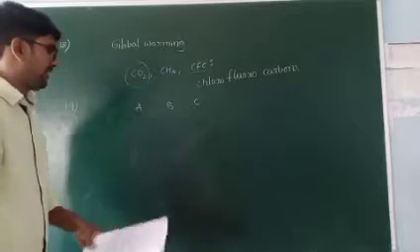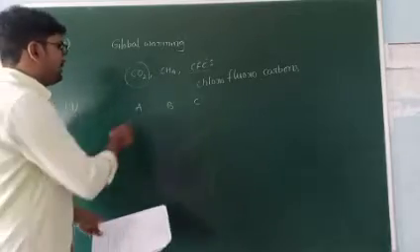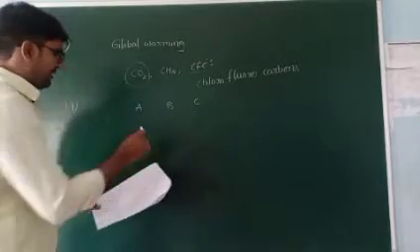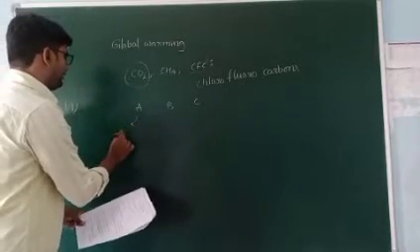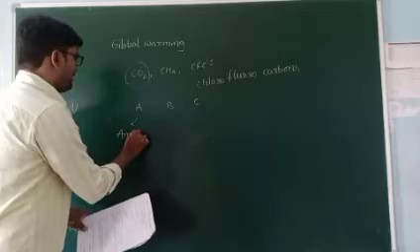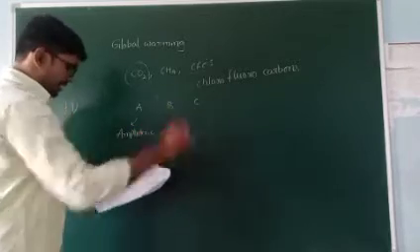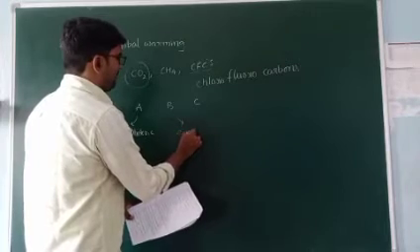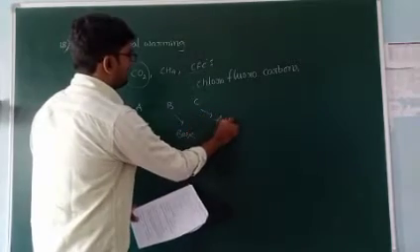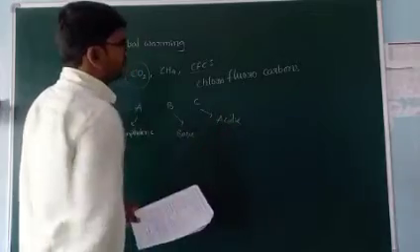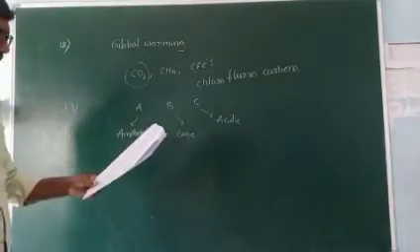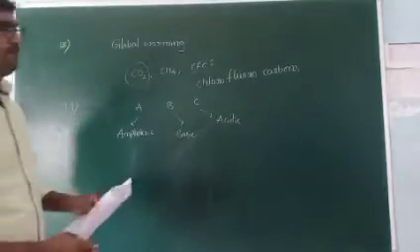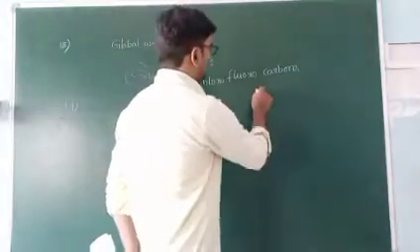The nature of oxides: A oxide is amphoteric, B oxide is basic, C oxide is acidic. Then what is expected is the order of atomic numbers. It is very simple. Actually, the total periodic table.